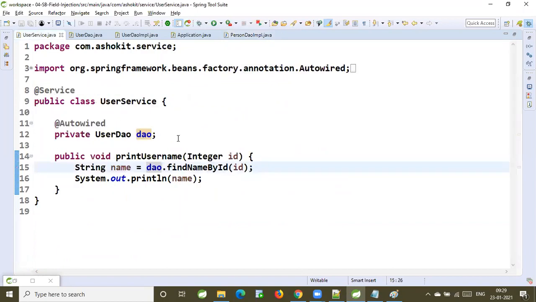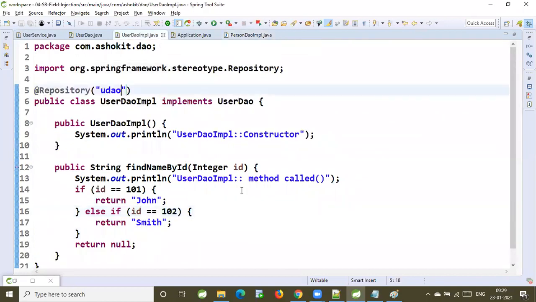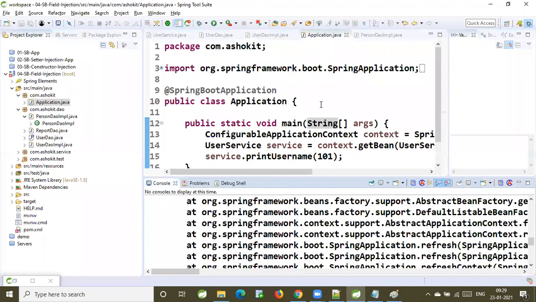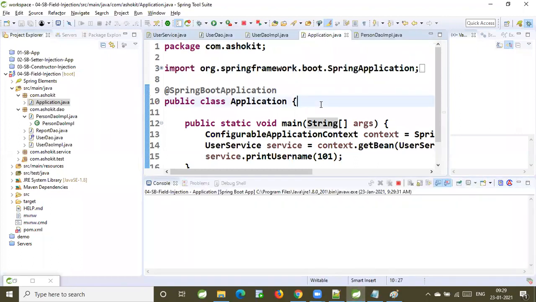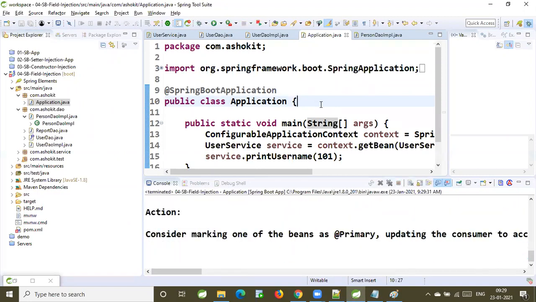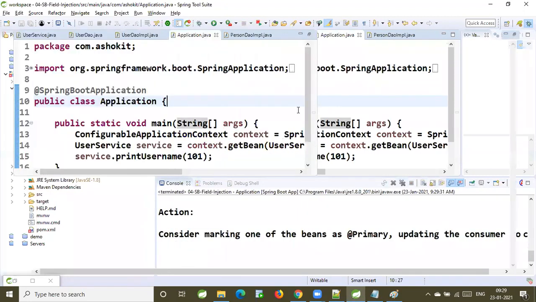Now, when we have a service, how will we specify which bean to be injected? Did I specify @Primary or have I not specified @Primary? We have not specified @Primary. Now, if I don't specify @Primary, will auto wiring happen or not? Auto wiring will not happen. It is an ambiguity problem.